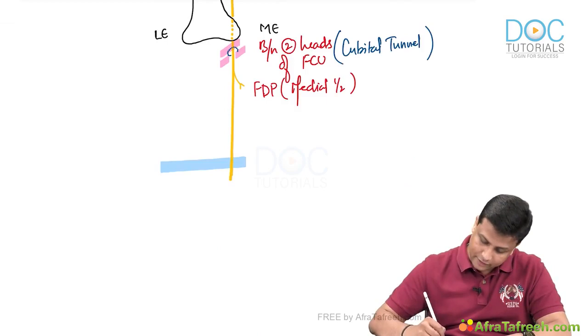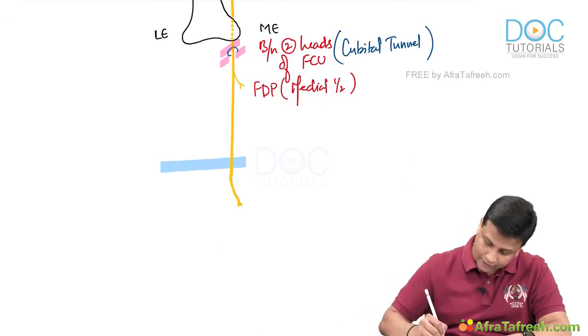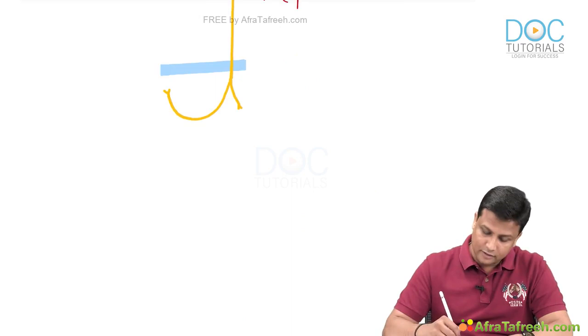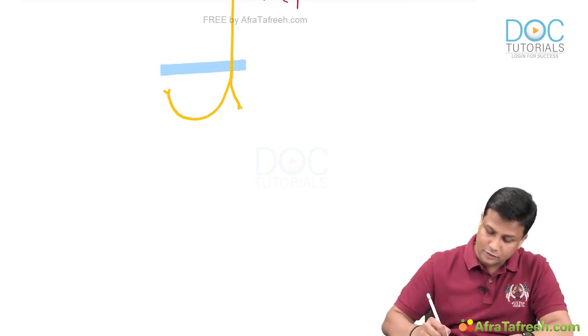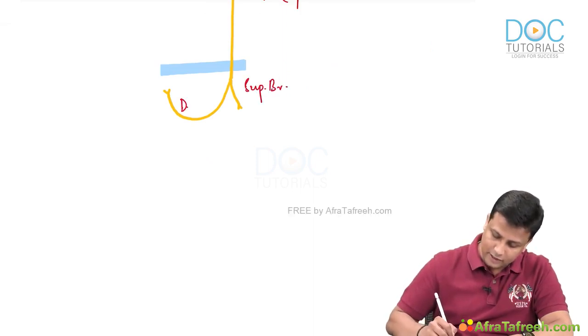Now, after entering into the hand, it divides into two branches. One is the superficial branch and another one is the deep branch, and that deep branch will take a turn and go on the other side. Fine.